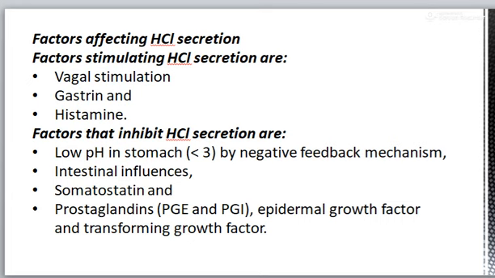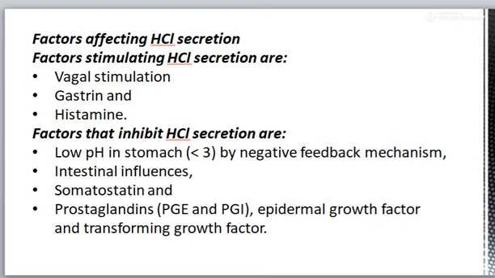What are the factors that affect the HCl secretion? Factors stimulating HCl secretion are vagal stimulation, gastrin and histamine. These are the factors that increase HCl secretion.